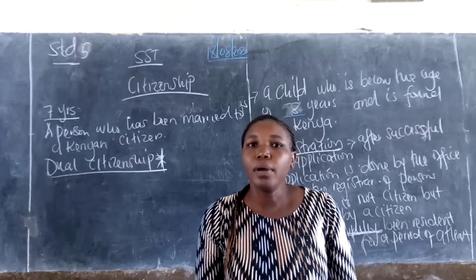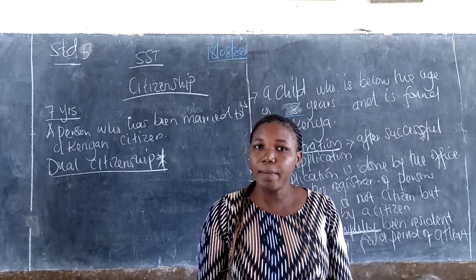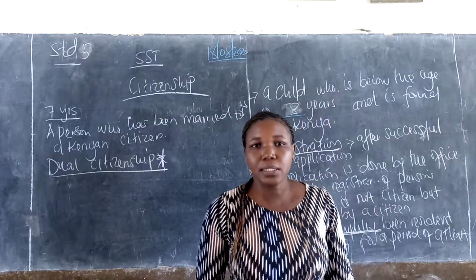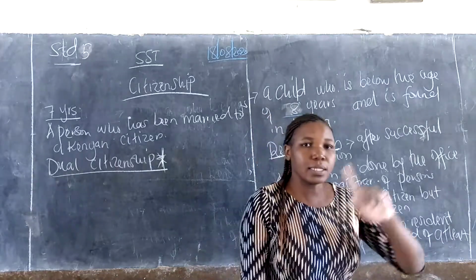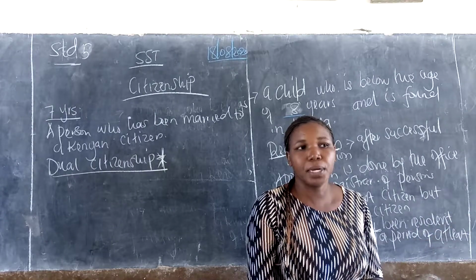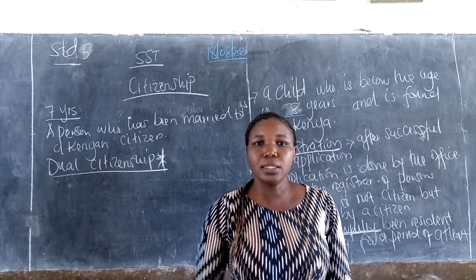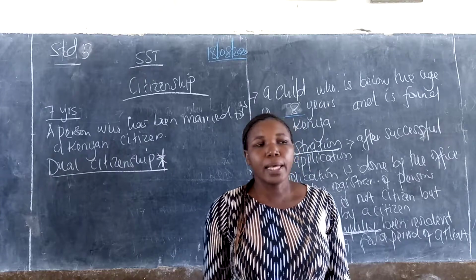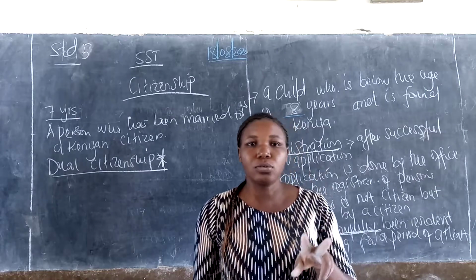I'll give an example. An example I can give is Barack Obama. Barack Obama, the former US president, can apply to be a Kenyan citizen since he has his roots here. Yes, he is an American citizen there, but he can still apply to become a Kenyan citizen by birth since his father is a Kenyan. He can come to Kenya and become a Kenyan citizen. So he has two citizenships.